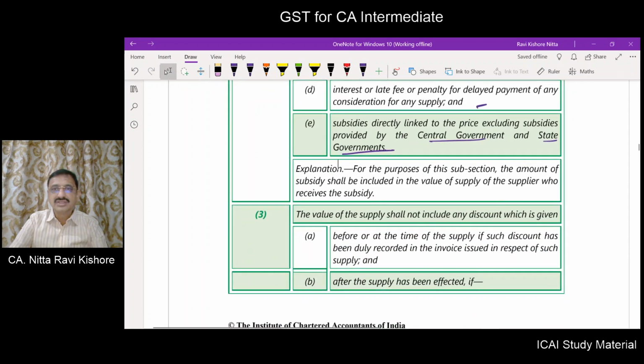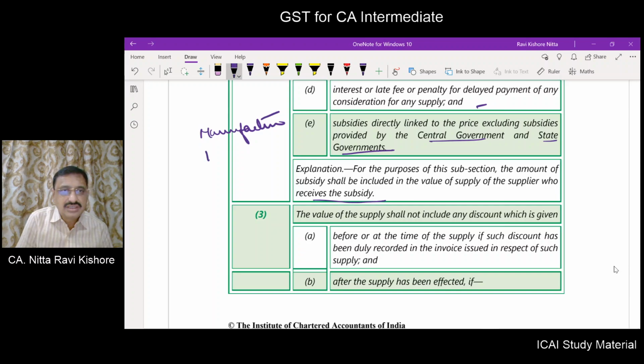Now, for the purpose of this subsection, the amount of subsidy shall be included in the value of supply of the supplier who receives the subsidy. Who receives the subsidy? So, subsidy to be included in whose price? In the price of the supplier. Now, let us say I am a manufacturer.